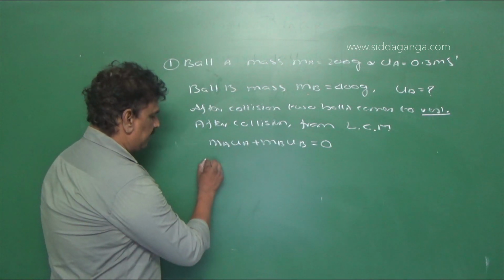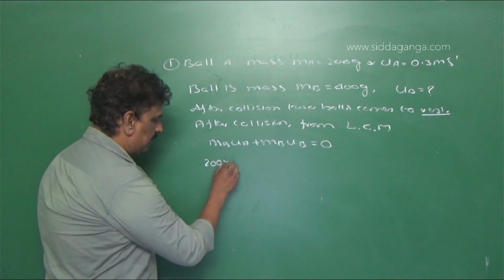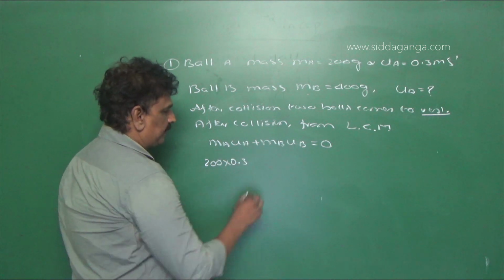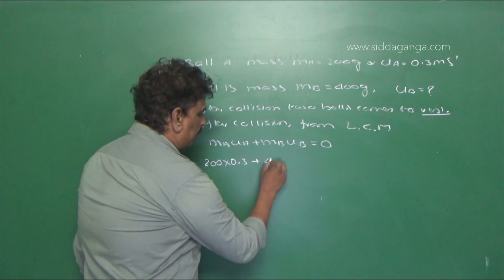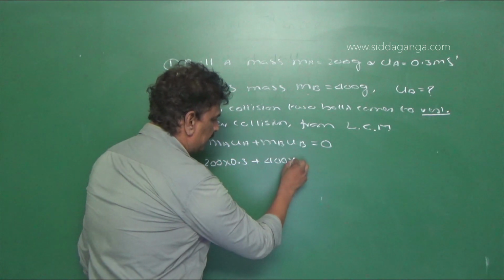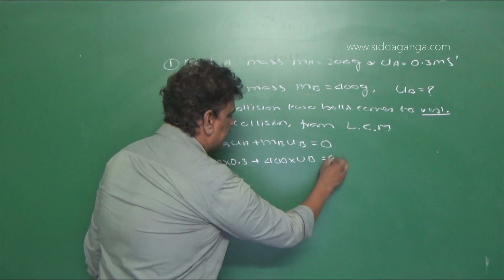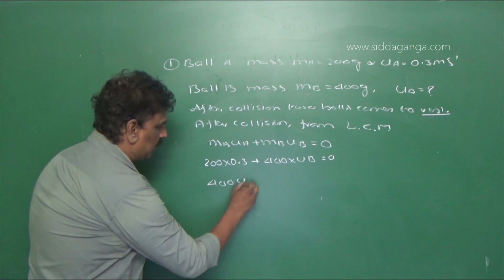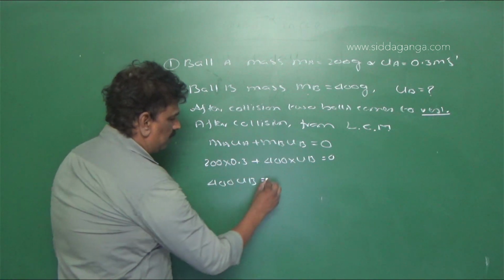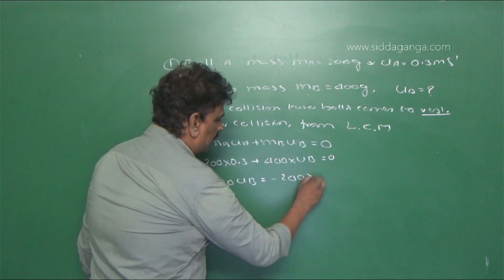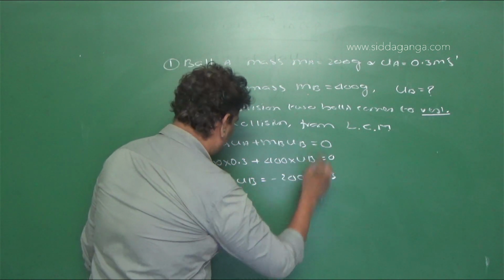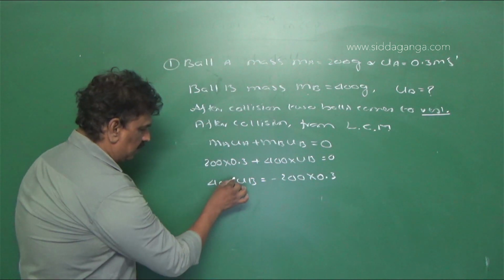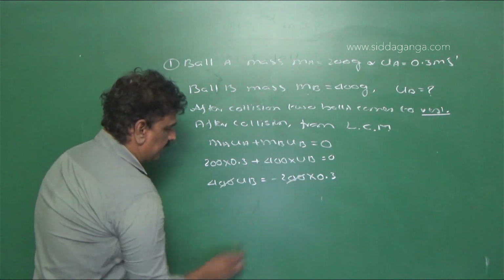So we have 200 into 0.3 plus 400 into UB is equal to 0. So 400 UB is equal to minus 200 into 0.3. So 20 gets cancelled.